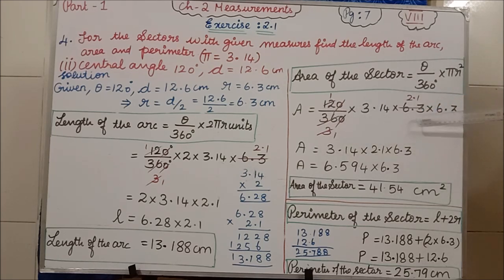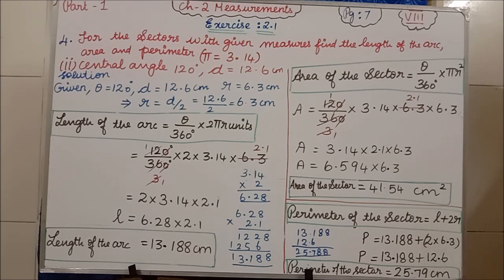Then 3 and 6.3 I am cancelling. So I am getting 2.1. So what is remaining? 3.14 into 2.1 into 6.3. So 3.14 into 2.1 I am getting 6.594. That into 6.3 if I multiply, I am getting 41.54 centimeter square. Students, this calculation I have not done because I am not having that much space. This is easy multiplication only. When you are writing the classwork, you have to do the calculation on the side.